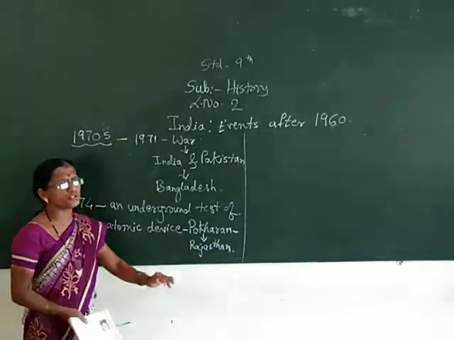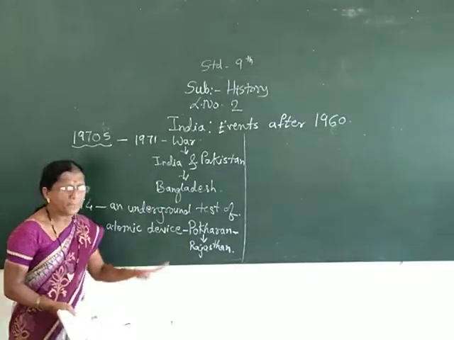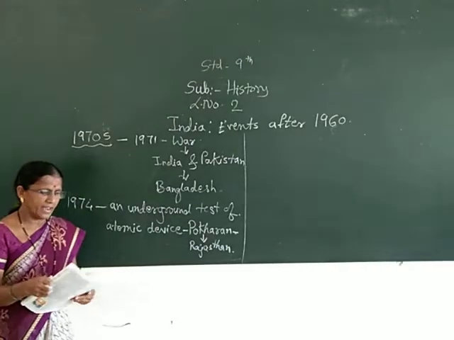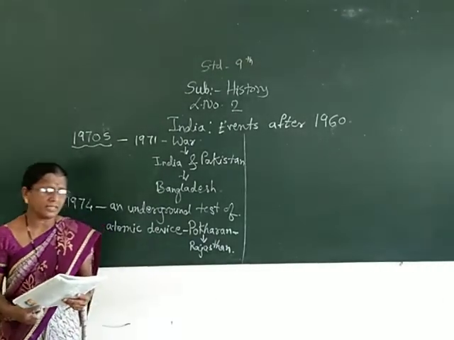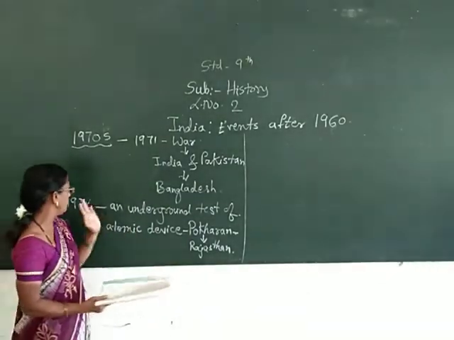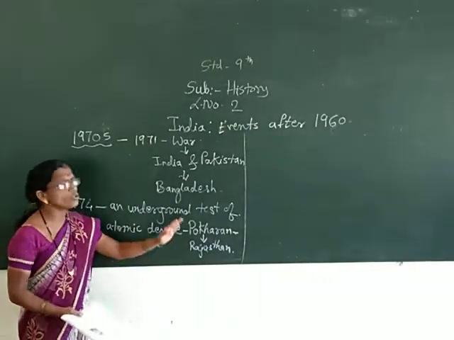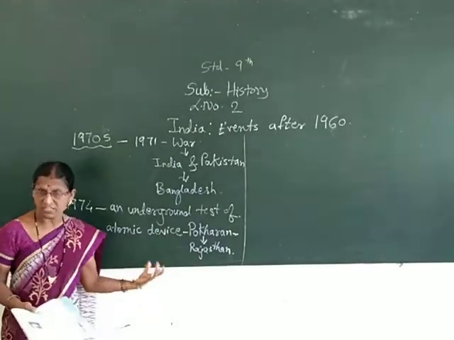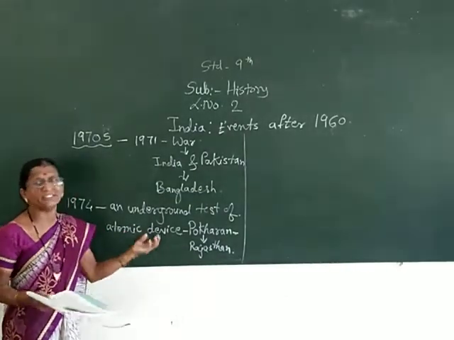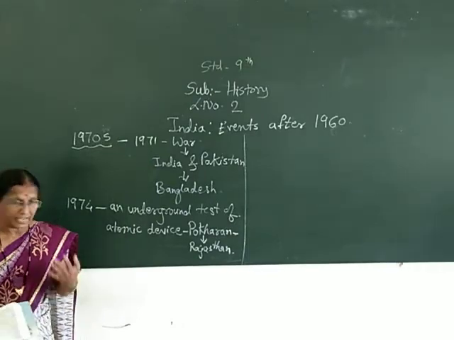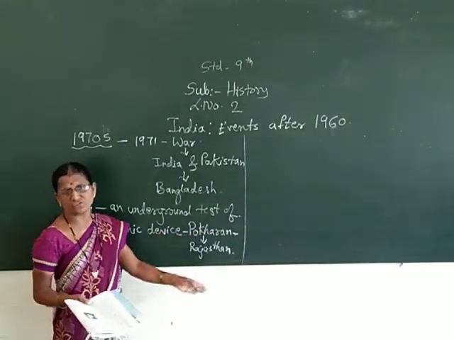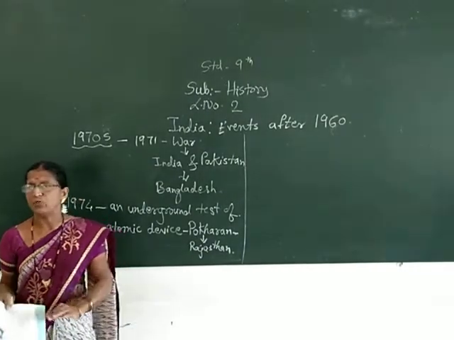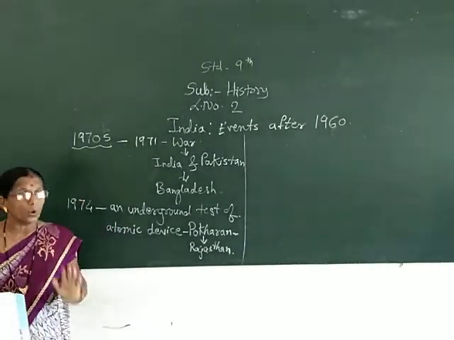Now why was Pokhran chosen in Rajasthan? Nothing related to it is given here, but I should tell you more information about this. Pokhran was chosen because when an atomic device was tested, it was going to destroy a huge area, and Pokhran was such an area in Rajasthan where for a long distance there was no living body found.